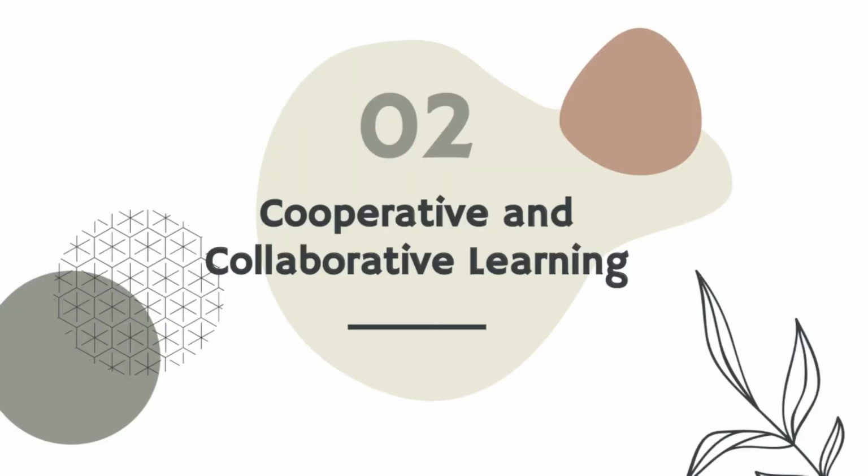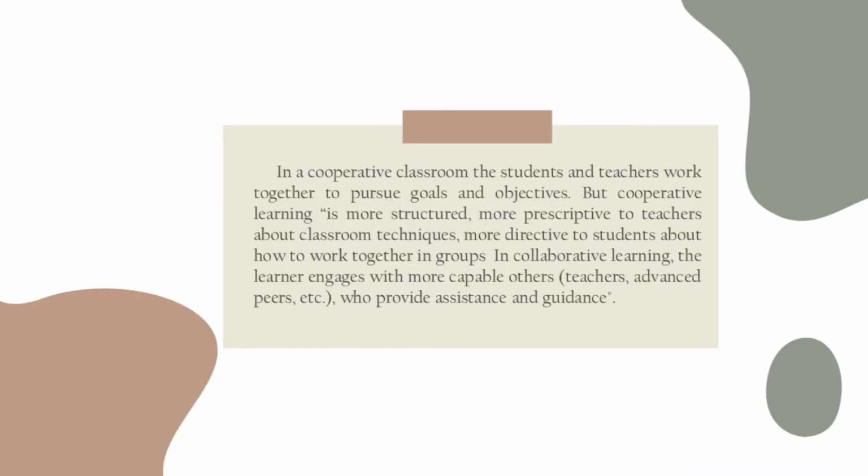Second, cooperative and collaborative learning. In a cooperative classroom, the student and teacher work together to pursue goals and objectives, but cooperative learning is more structured, more prescriptive to the teacher about classroom technique, and more directive to students about how to work together in groups. In collaborative learning, the learners engage with more capable others, such as teachers, advanced peers, and so on, who provide assistance and guidance.